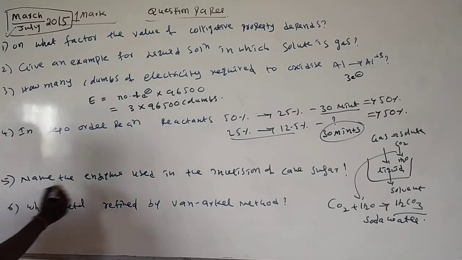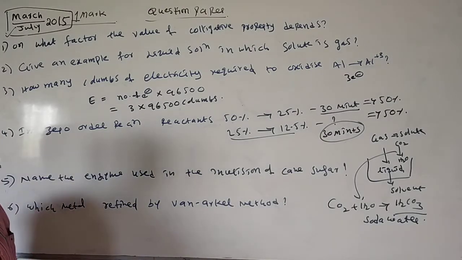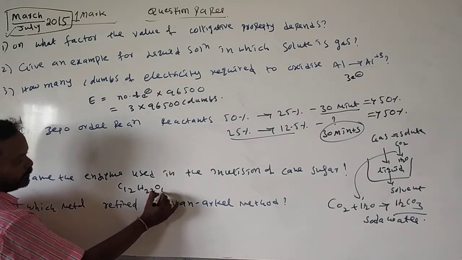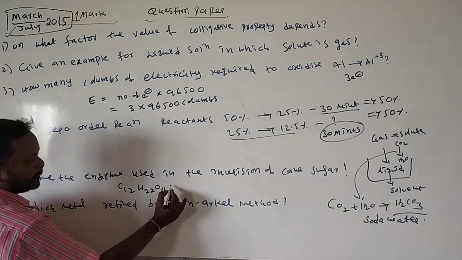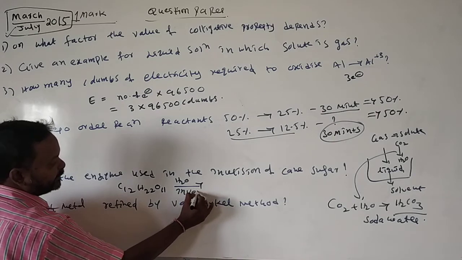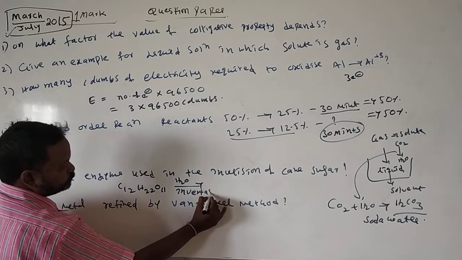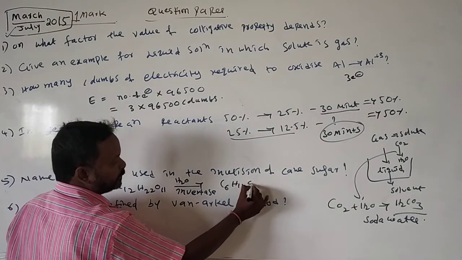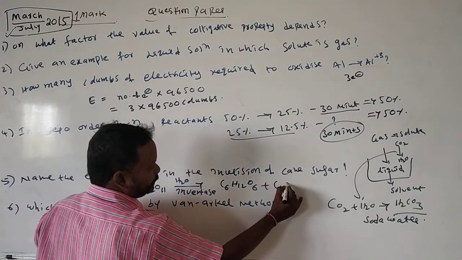Next. Name the enzyme used in inversion of cane sugar. Sucrose undergoes inversion of cane sugar. In this hydrolysis of sucrose, we use the invertase enzyme, which gives glucose and fructose.